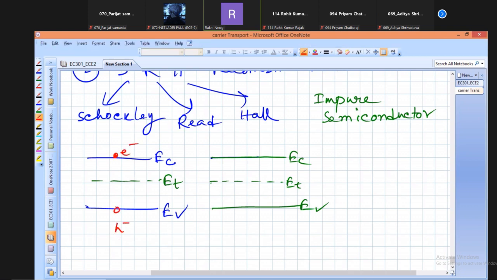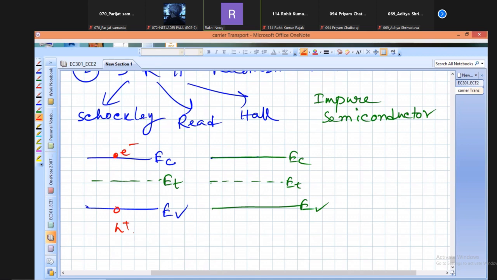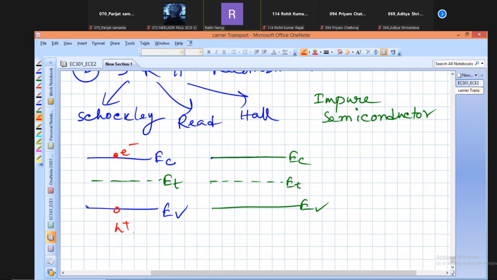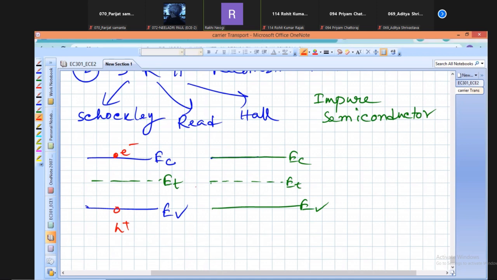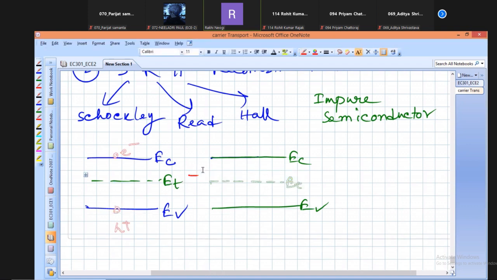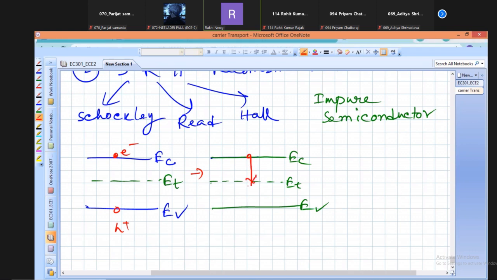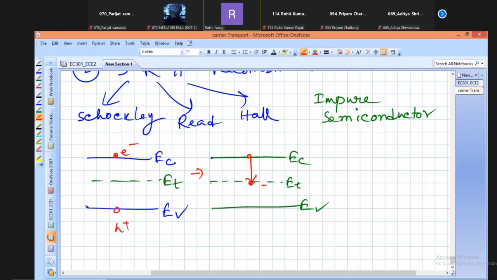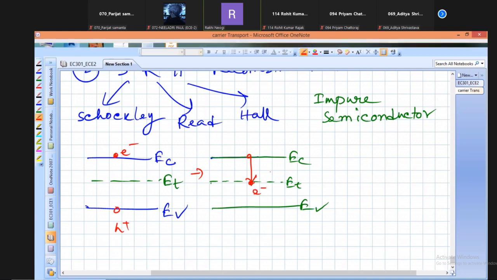So the electron wants to make the transition from the conduction band to the valence band. But in this case, it can't do this directly. What will happen? First, the electron will make the transition from the conduction band minimum point to the defect energy state. Whenever it does this, the electron is right now in the defect state, and this energy difference is gone.